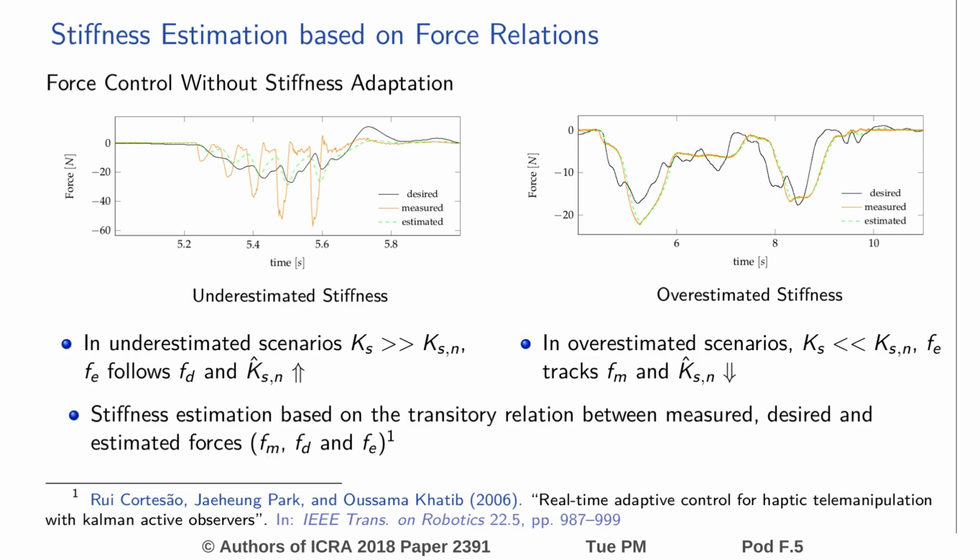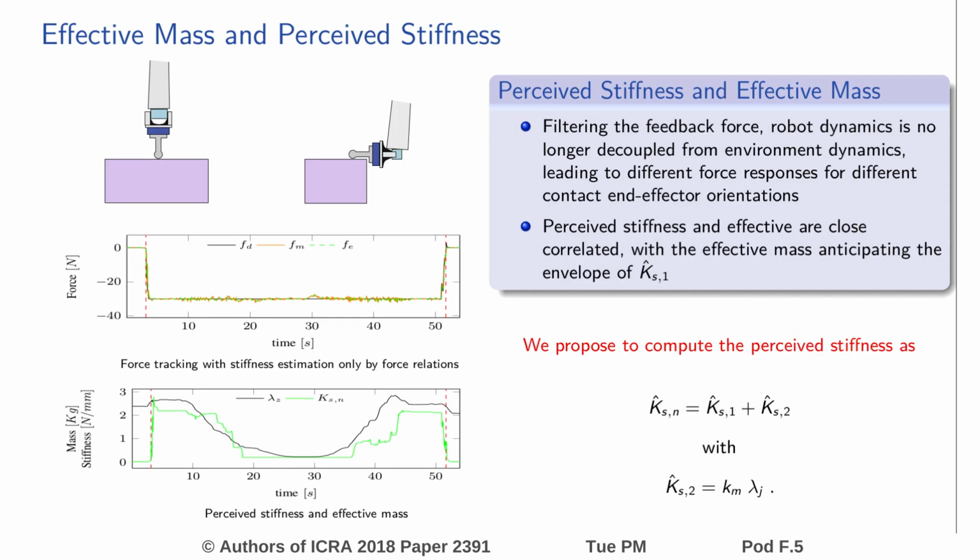The first term changes the estimation based on the relation between measured, desired and estimated force. The second term updates the perceived stiffness estimation based on the end effector effective mass. In this experiment, a real robot interacts with a virtual wall, being the perceived stiffness estimation given only by force relations. The experiment can be summarized as: the robot end effector is controlled to change its orientation from a vertical posture to the robot base to an horizontal one, and then back to its initial posture, changing its effective mass.